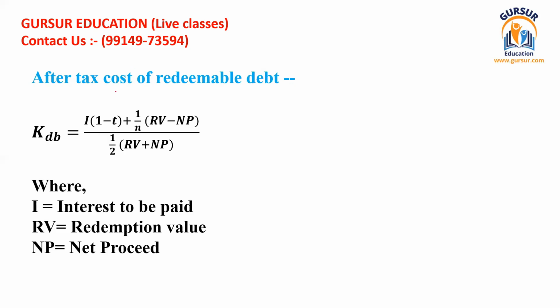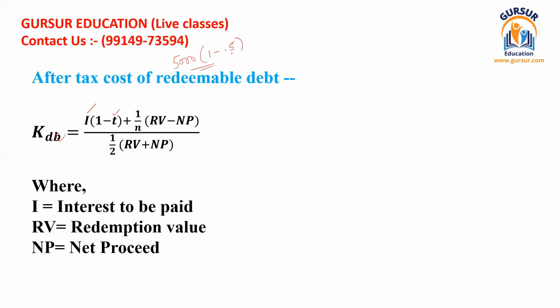And when we talk about after tax, a very slight difference is there in the calculation of cost of debt after tax. You have to adjust interest for the tax rate, and how this is adjusted: you write I, then bracket open 1 minus t, where t stands for tax rate, and then the bracket is closed. So if I is 5,000, you have to adjust it according to the tax rate applicable.